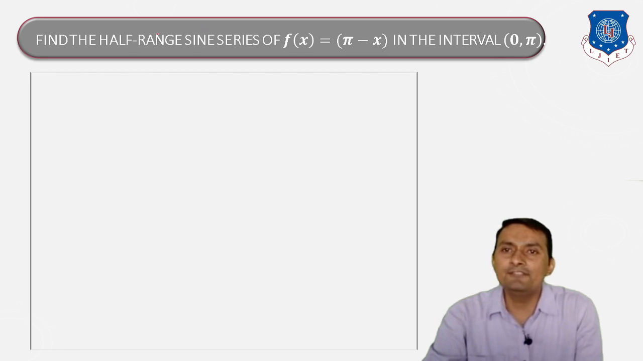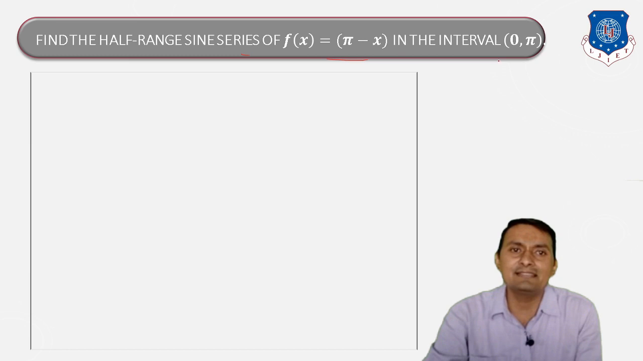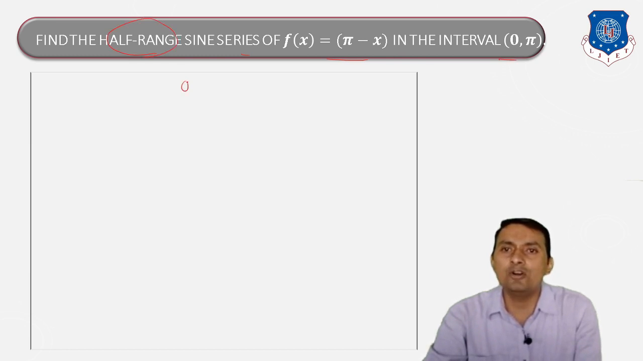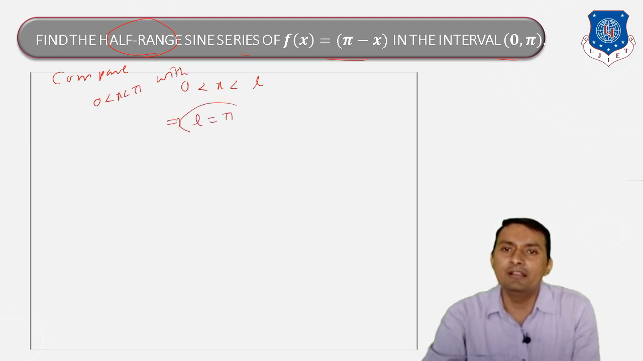Now let's have a look at the first question. Find the half range sine series of the function pi minus x in the interval 0 to pi. Whenever half range is there, we always compare with 0 to L. So first we compare the given interval with the standard form, 0 to L. So we get L is equal to pi.